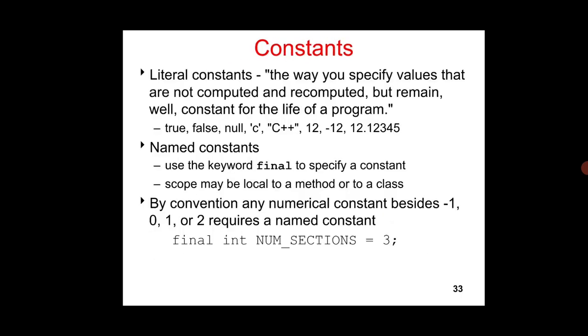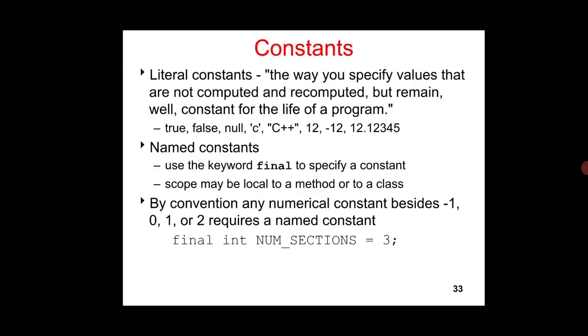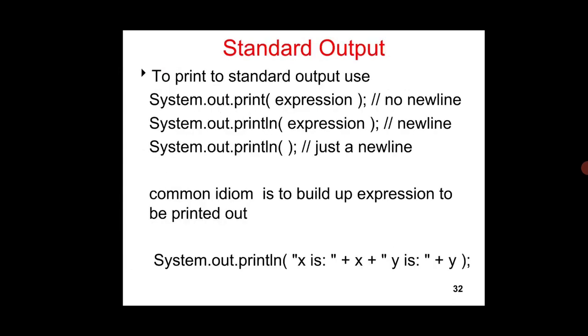Then standard output, System.out. In System.out.println and print, we are going to just print an expression. With println we are going to print the expression. In ln it is going to create a new line, but in the case of print it does not create any new line. Then it is like an expression.